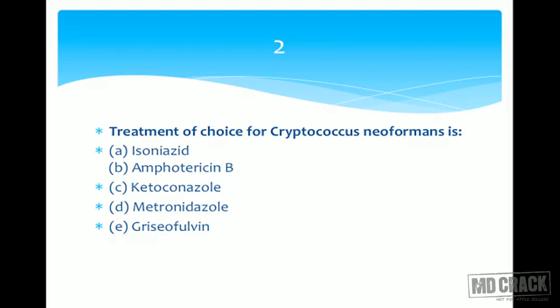You can use newer azole antifungals to potentiate its effect. You can use flucytosine to facilitate penetration and reduce the dose requirement of amphotericin B. But please remember, among polyene antifungals, amphotericin B acts by producing artificial pores in the cell membranes and is very useful for cryptococcal meningitis. So that's question number 2, amphotericin B.